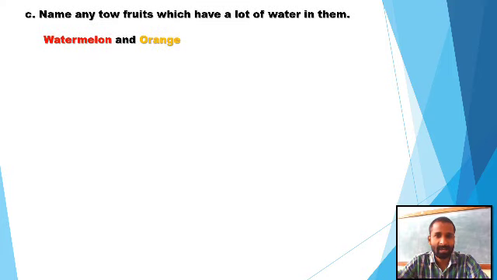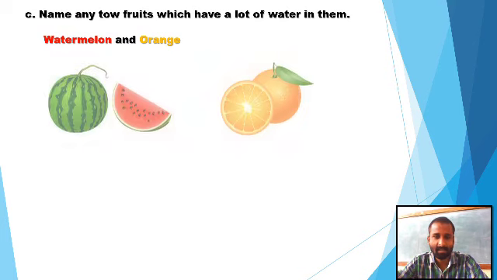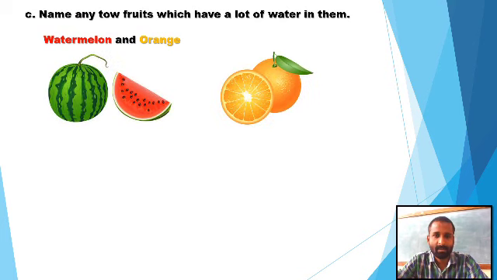Name any 2 fruits which have a lot of water in them. Watermelon and orange. These are 2 fruits in which you will get water. Other fruits are also there in which you will get a lot of water, but here we are showing only 2, watermelon and orange.